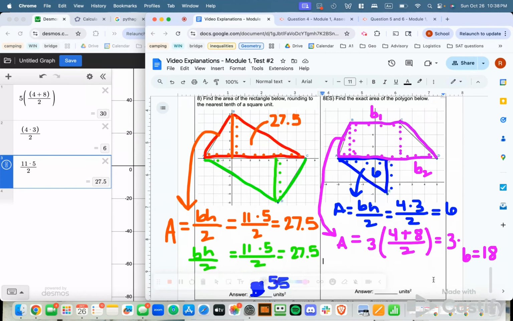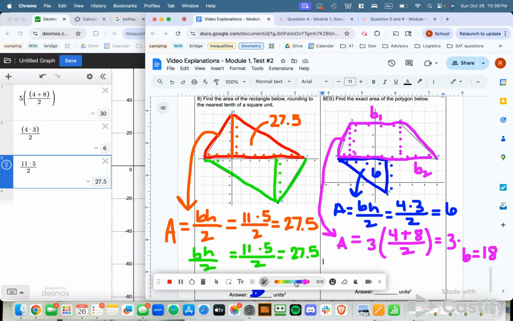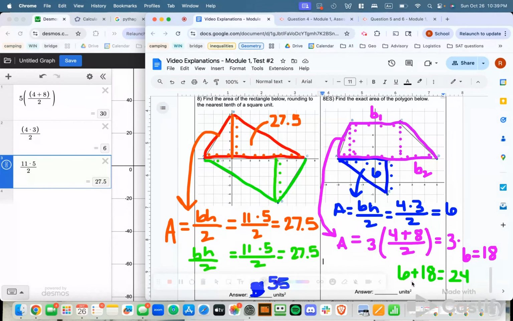And to get my full area, all I need to do is add those two together. So I'd have 6 plus 18. We get that our full area is 24 square units.